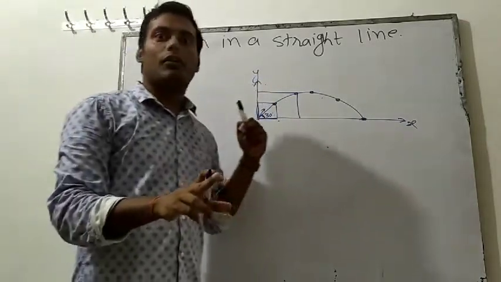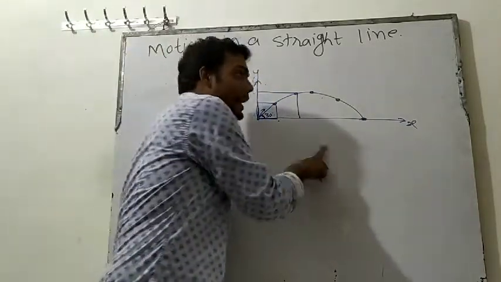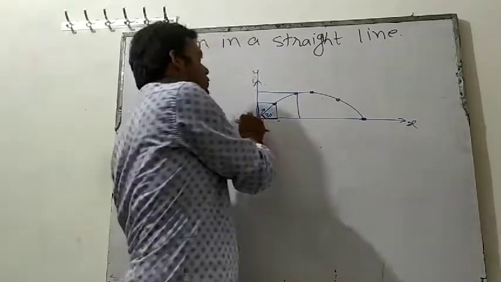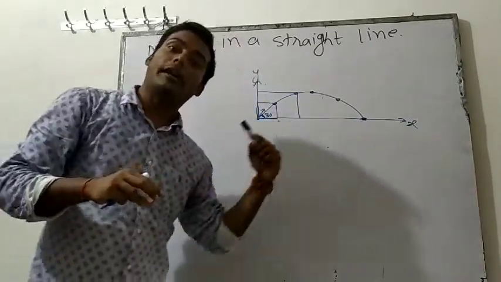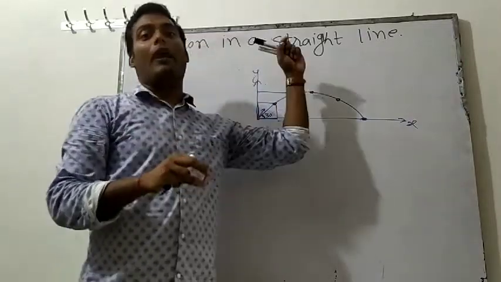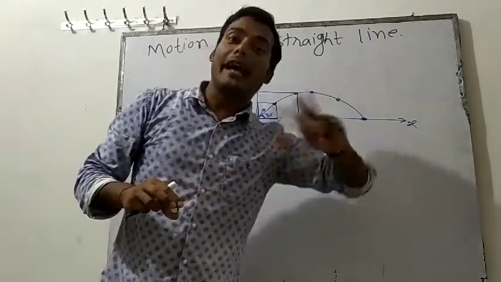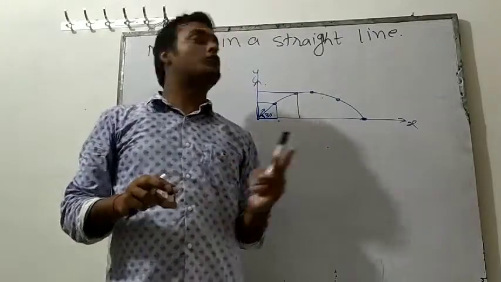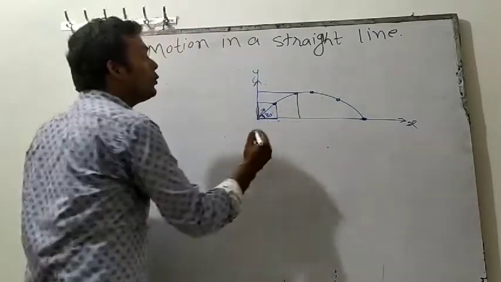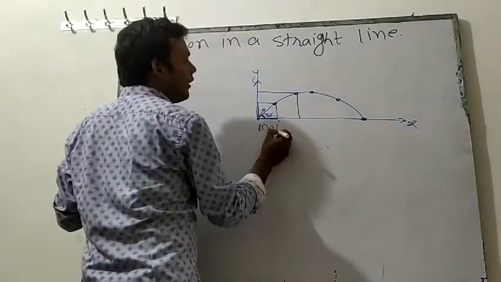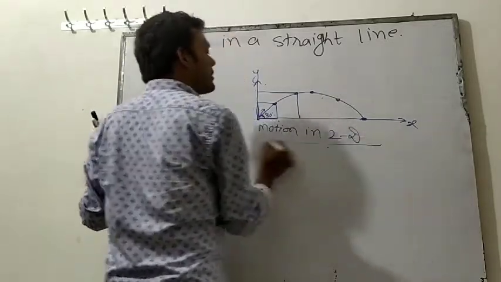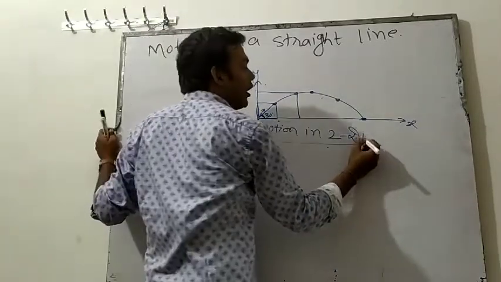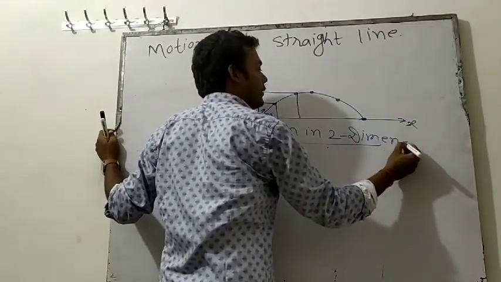And what can we conclude? The object is going in x as well as in y. So at the same time, when the object goes in x and in y, the object is actually moving in two directions. That's why this is known as motion in two dimensions. Motion in 2D, or motion in two dimensions.